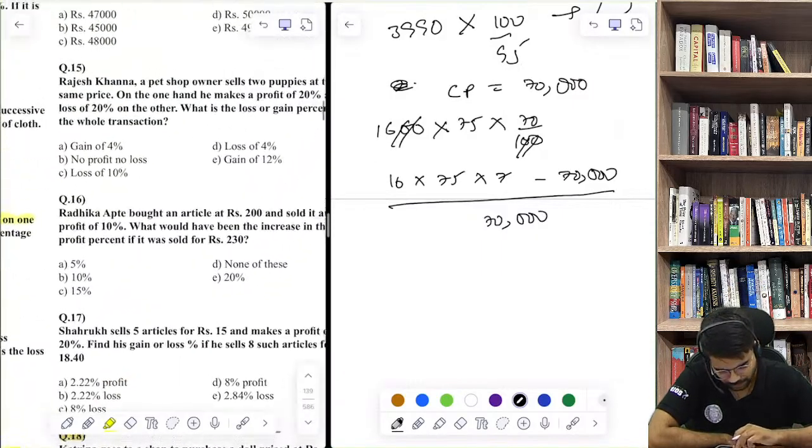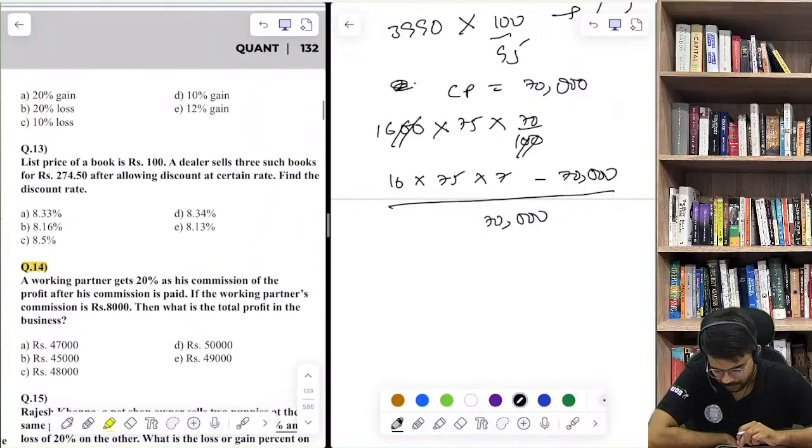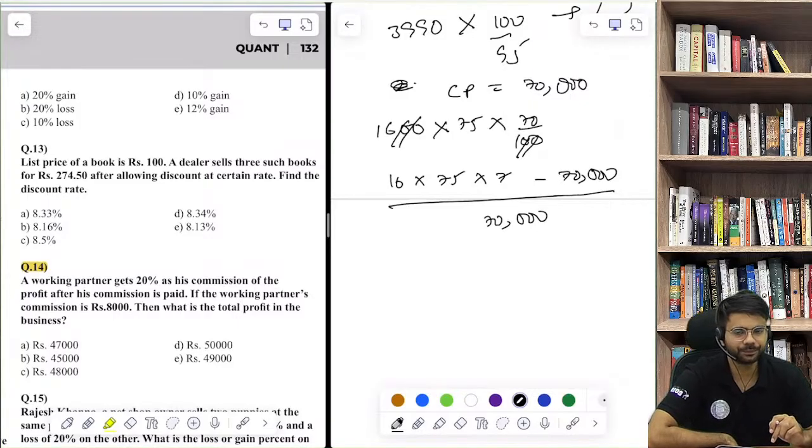Options, if I have to show you the options now, 20% loss, 20% gain. Yes. What is the answer? Question number 12 we are doing, everyone.